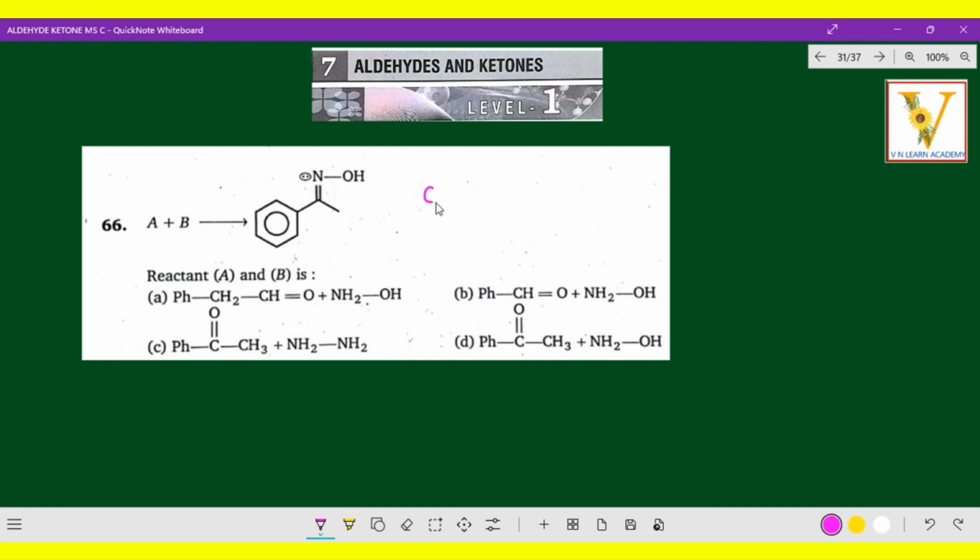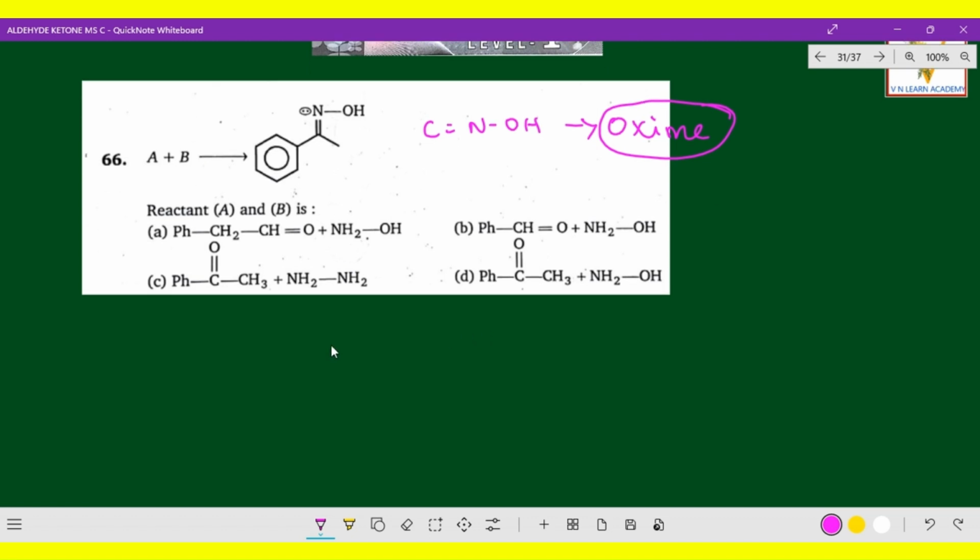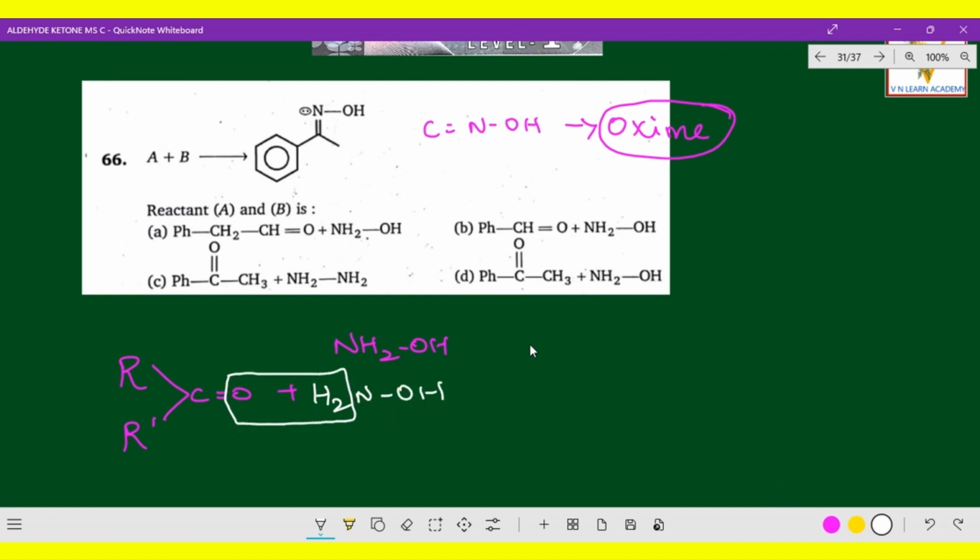In the aldehyde, C double bond NOH is the oxime product. How do we get that oxime product? Generally, a keto group combined with hydroxylamine. Just to give the idea, R dash C double bond O combined with hydroxylamine. Hydroxylamine is NH2OH, H2N OH. I put it reversed for you to understand. This is not a subject for rote learning, it is a subject for understanding. So here R dash, both combined together, gives C double bond NOH. This is what I just mentioned, the oxime product.